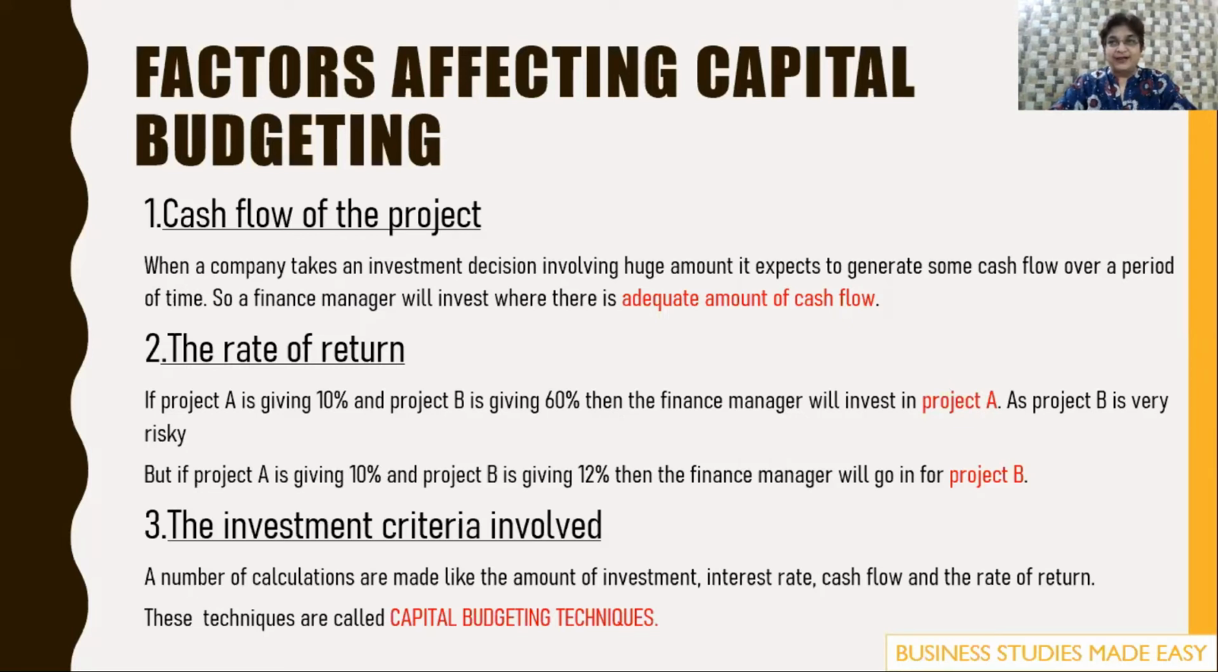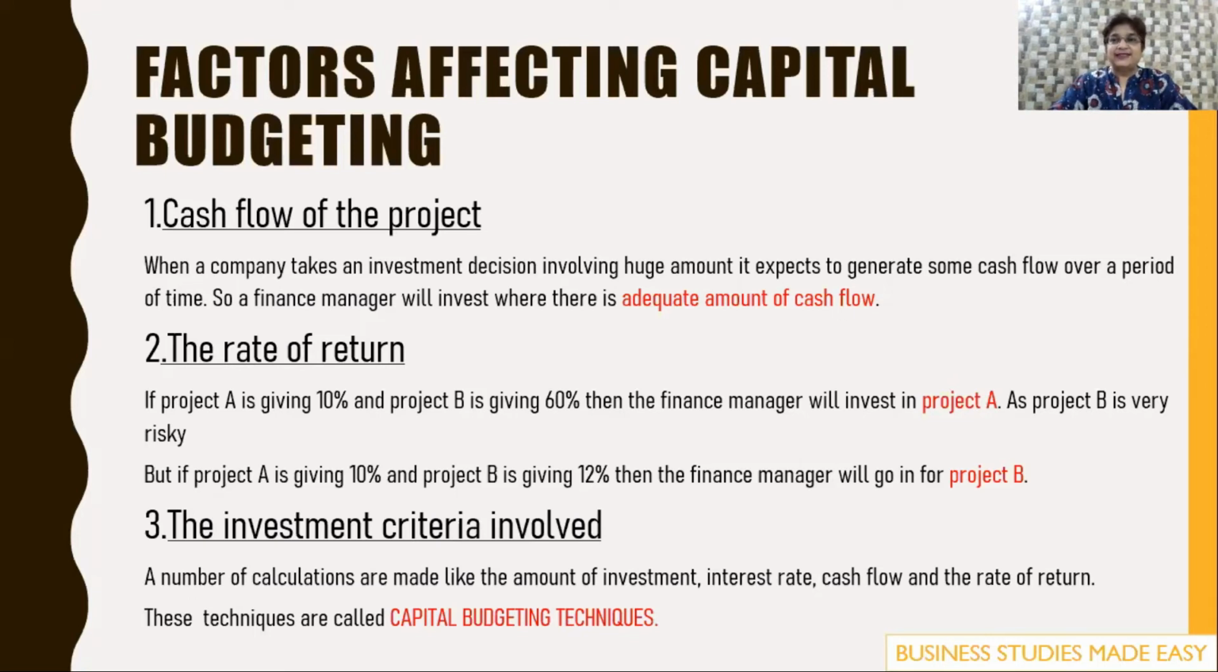Now, when you look at it, 60% looks so attractive. But remember, if the rate of return is more, then the risk will also be more. The finance manager will never go in for B, because that's too much risk. There may be something wrong in it. So he will settle for project A. But suppose project A is giving 10% return and project B is giving 12% return, then the finance manager will go in for project B.